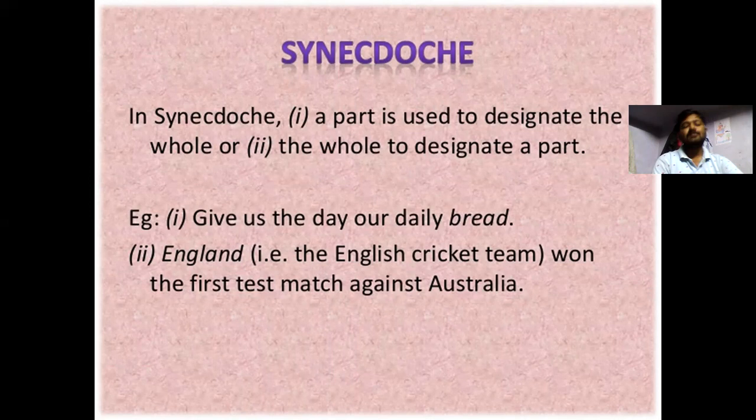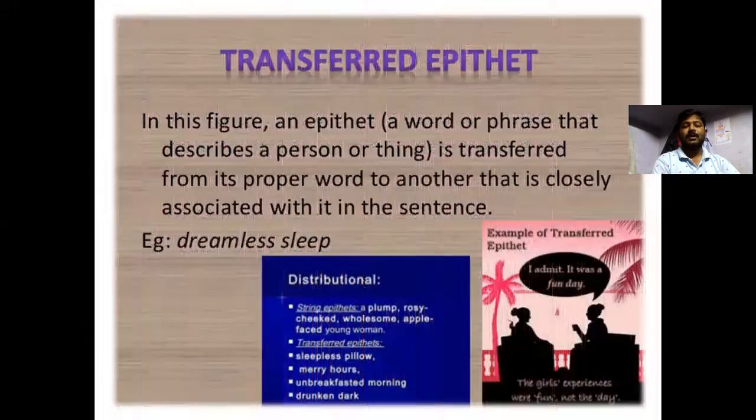England, that is the English cricket team, won the first test match against Australia. Transferred epithet: in this figure of speech, an epithet is a word or phrase which describes a person or thing. It is transferred from its proper word to another that is closely associated with it in the sentence.